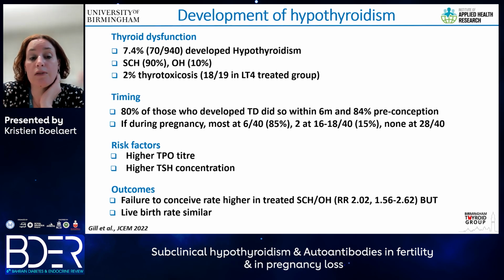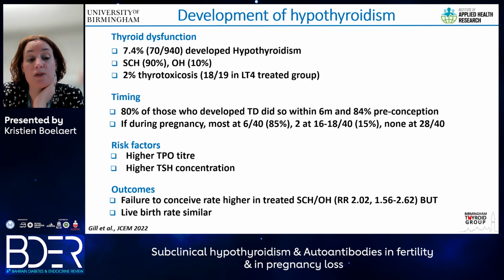If it occurred during pregnancy, then most of them, 85% of them, presented at 6 weeks, whereas a small minority presented at a later stage. So it appears that when those women develop thyroid dysfunction, it happens early on in the disease process and early on in pregnancy. What were the risk factors? So those women who had higher levels of TPO antibodies and who had higher baseline TSH concentrations were more likely to develop hypothyroidism.